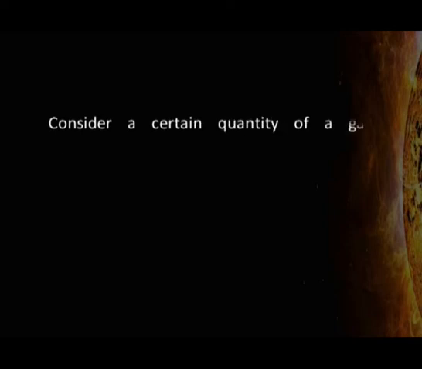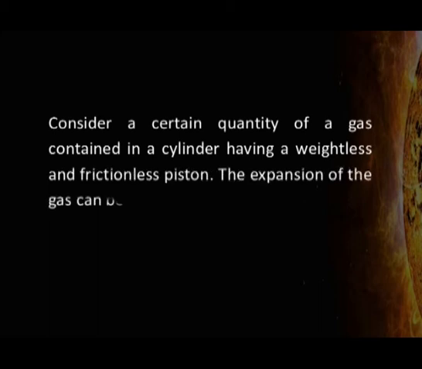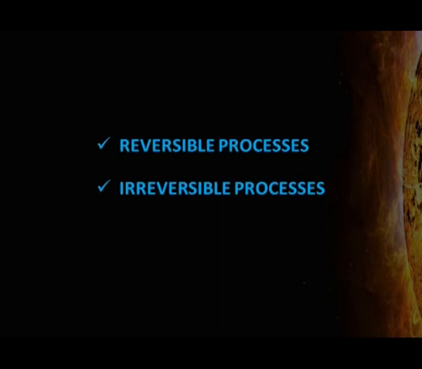Consider a certain quantity of gas placed in a cylinder with a weightless and frictionless piston. This gas can expand in two ways: by a reversible process or by an irreversible process. You can have a look at this figure.